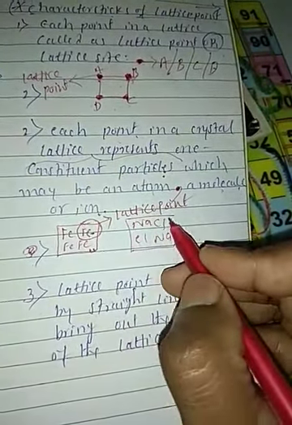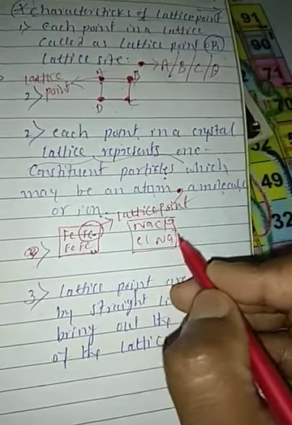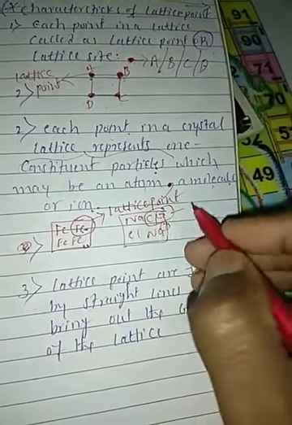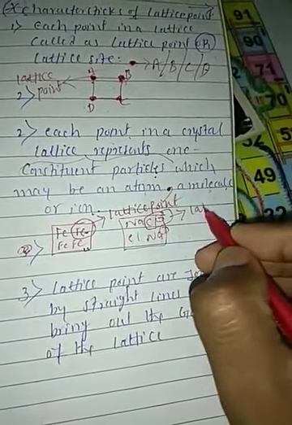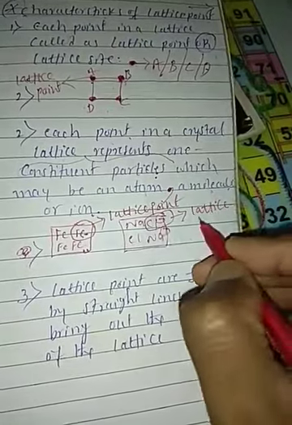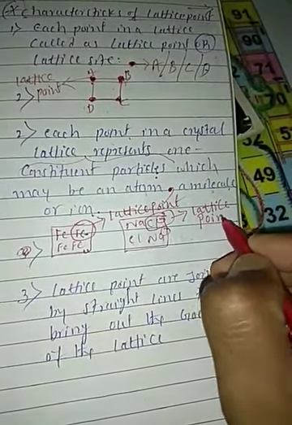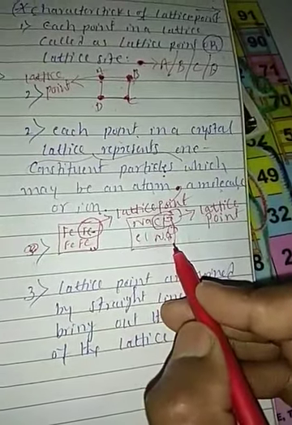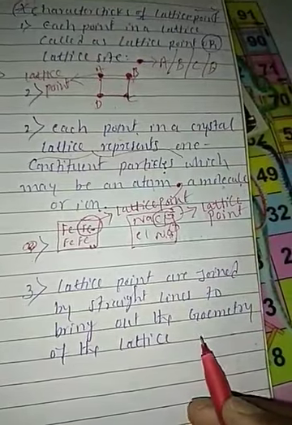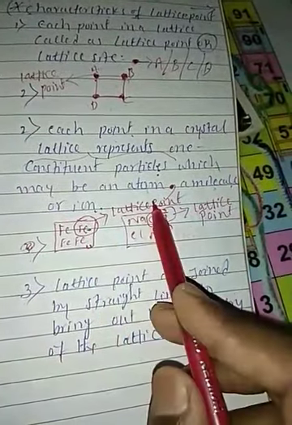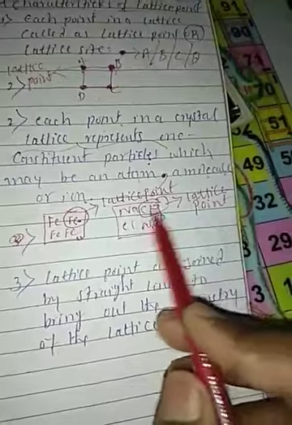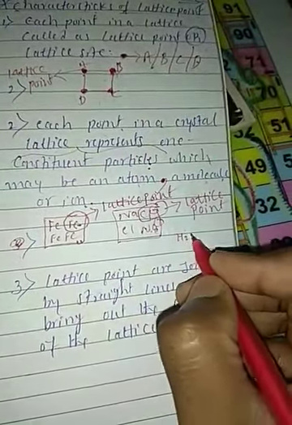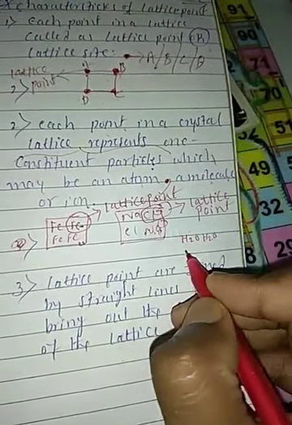In this, any one ion, either the chloride ion or the sodium ion, is one lattice point. Right, friends? Understood? So the iron atom is one lattice point, or in sodium chloride the chloride ion is one lattice point. Or you may use H2O, water molecules.